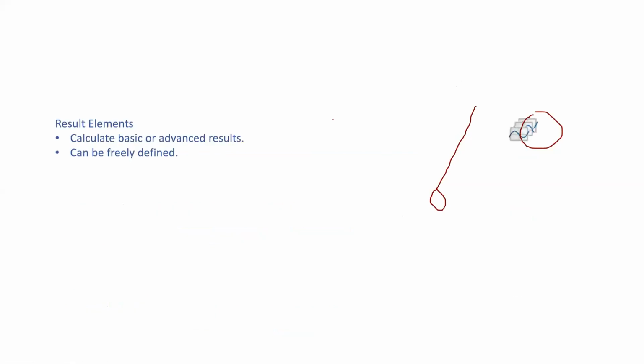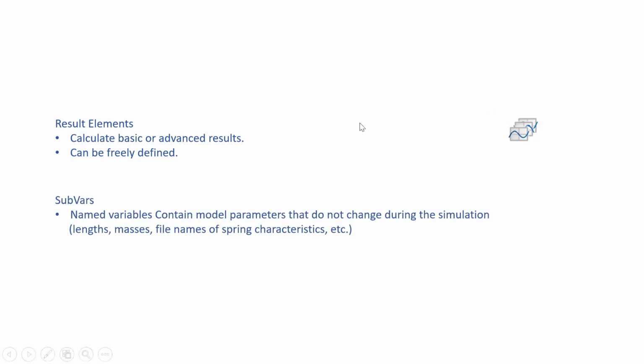Then result element. It can calculate the basic and advanced results, and can be freely defined. Now subvar, which is normally used.